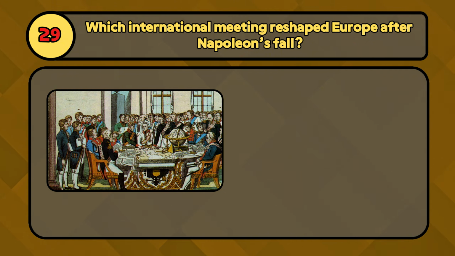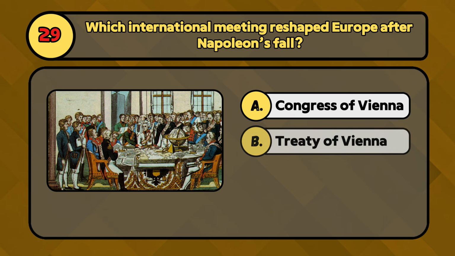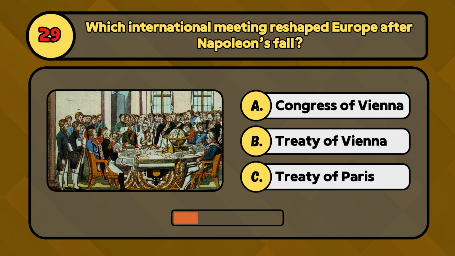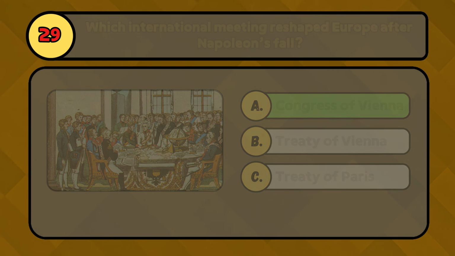Which international meeting reshaped Europe after Napoleon's fall? Was it the Congress of Vienna, the Treaty of Vienna, or the Treaty of Paris? The answer is the Congress of Vienna, the grand meeting that redrew Europe's map after Napoleon's fall.